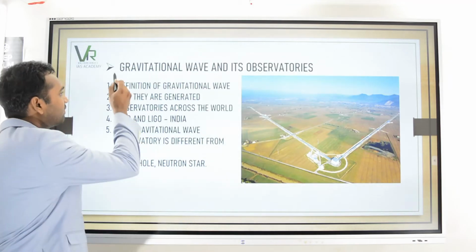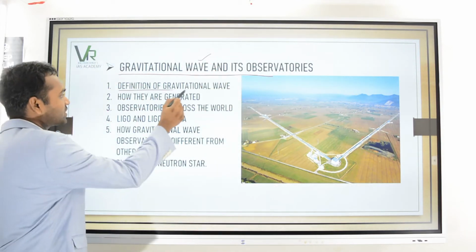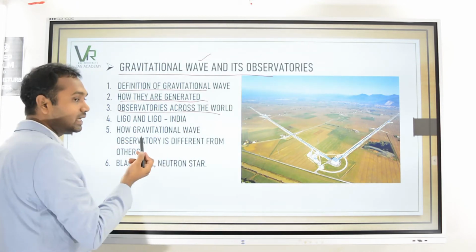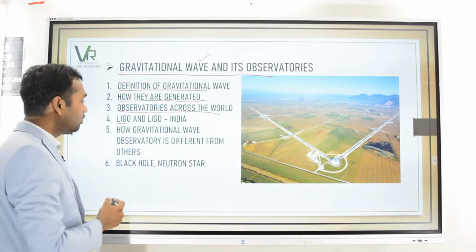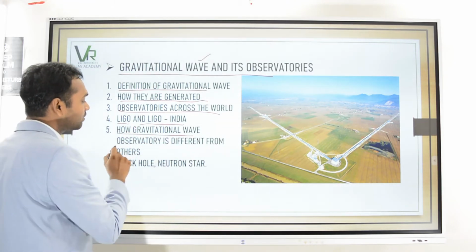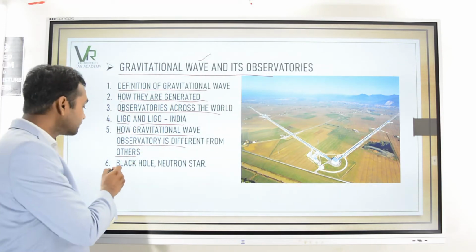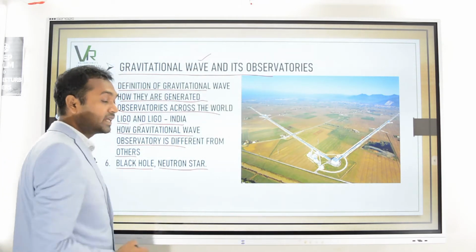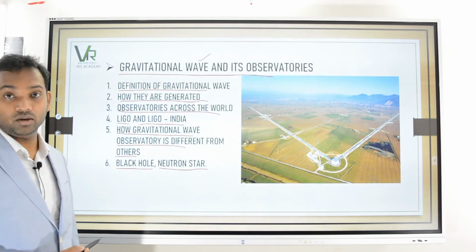Then moving on, gravitational waves and their observatories will also be dealt with. So the definition of gravitational waves, how they are generated, different observatories across the world, and a special in-depth analysis of LIGO and how LIGO India is going to work, how these gravitational wave observatories are different from other observatories, and also understanding black holes, neutron stars, binary stars, and even pulsars. Everything will be dealt with in this topic.